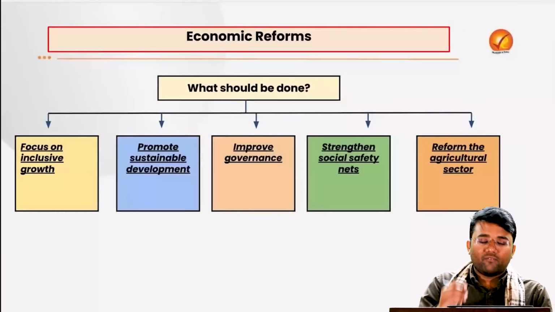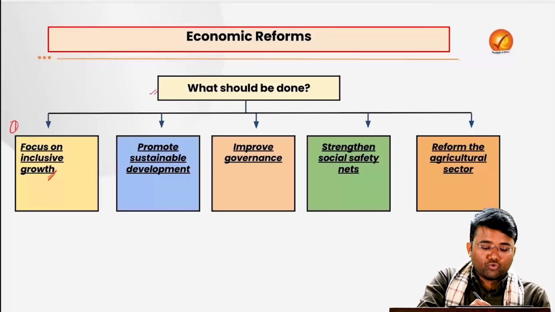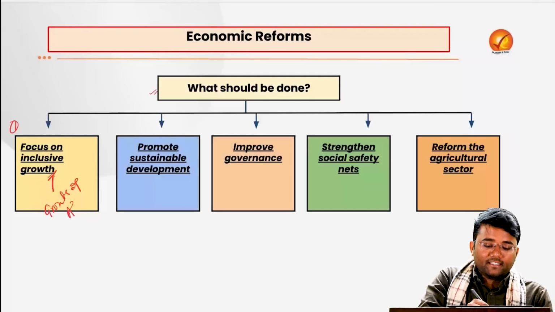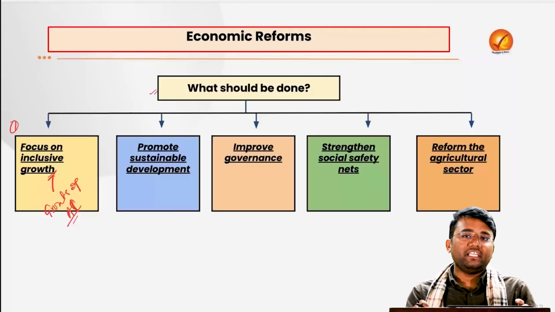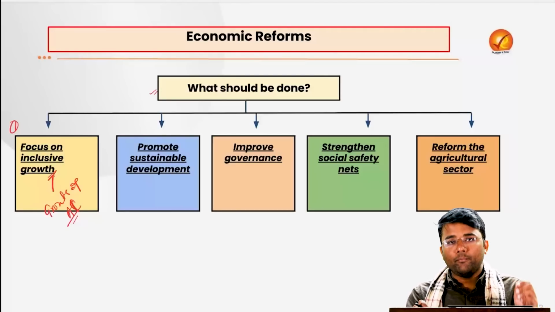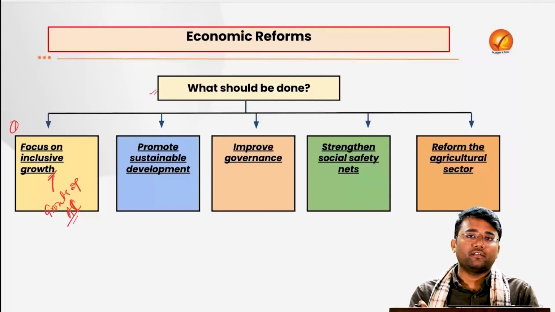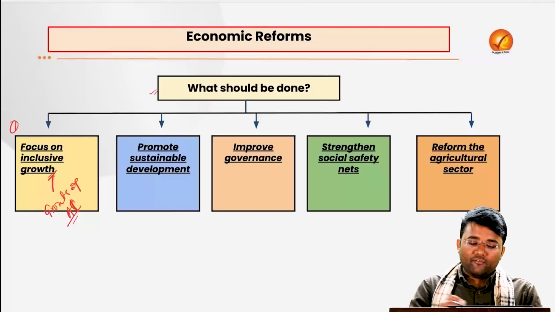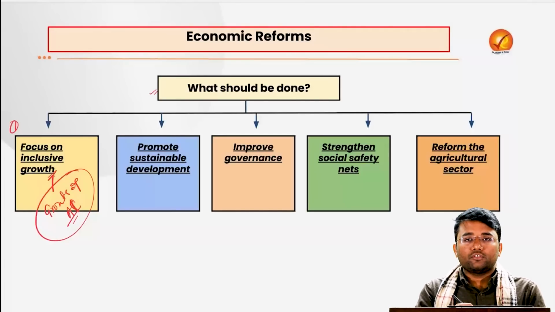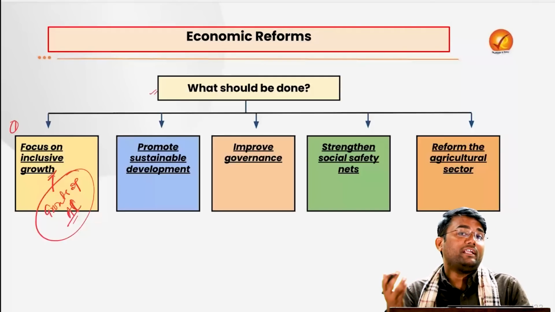So what should be done? What should be our approach? First, we have to focus on inclusive growth, means growth of all. Right? Here, what does it mean? That we are not only focusing on growth of rich people or well-to-do people, but even the downtrodden like farmers, women, malnourished people who do not have access to proper nutrition, the tribal people, the disabled, etc. We have to focus on their growth also, so that we can have a holistic, comprehensive economic growth, and that can also be called development.